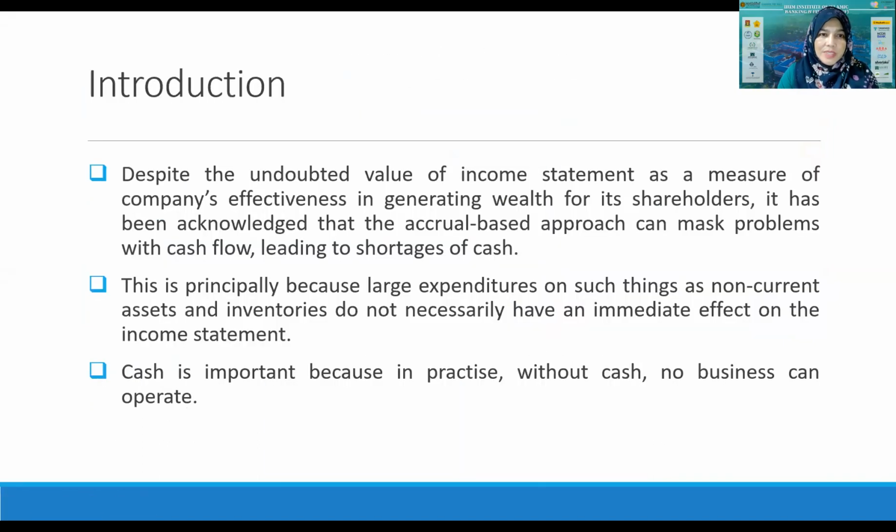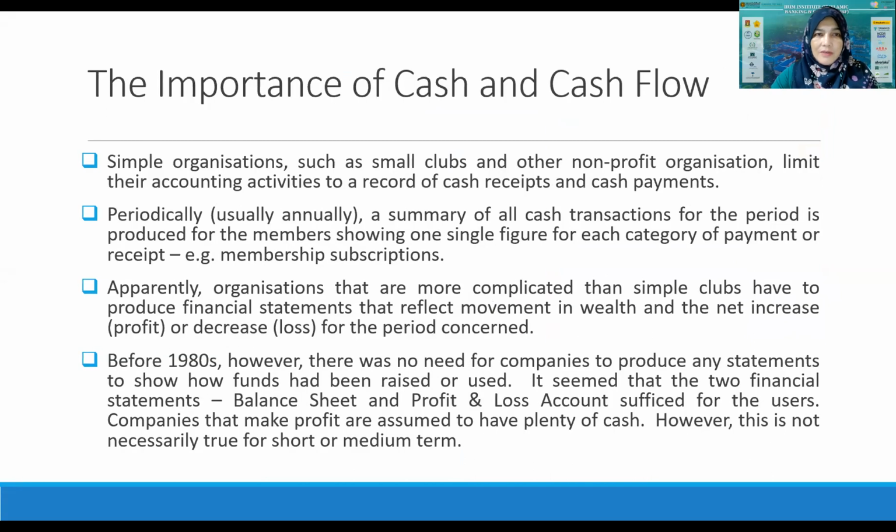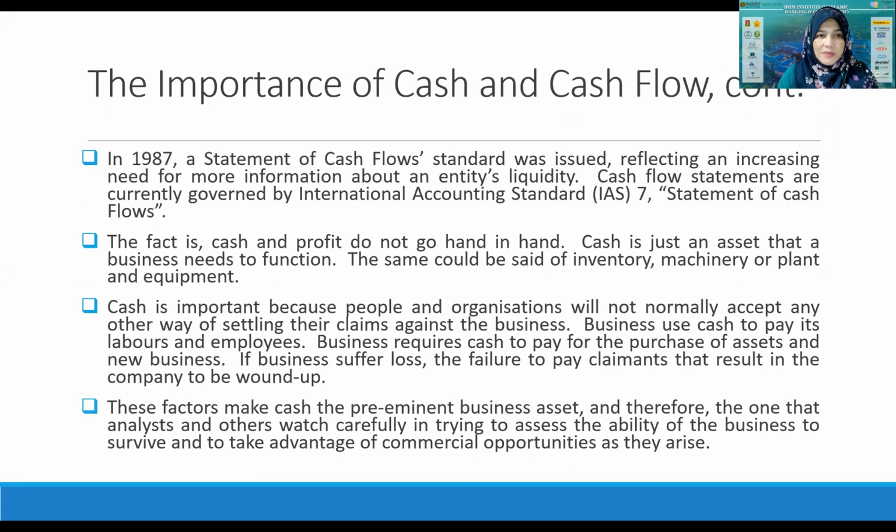Okay, so this is the objective of learning, and then this is the detail of cash flow statement, the importance of it. Actually cash flow statement is a new statement being published to the user. Before this, the ones being showed and compiled by the company for the user are only statement of comprehensive income, which is known as profit and loss, and also statement of financial position, which is known as balance sheet. So previously only those two statements were used to report the financial position of the company.